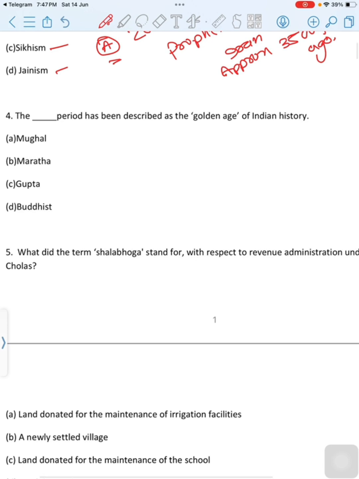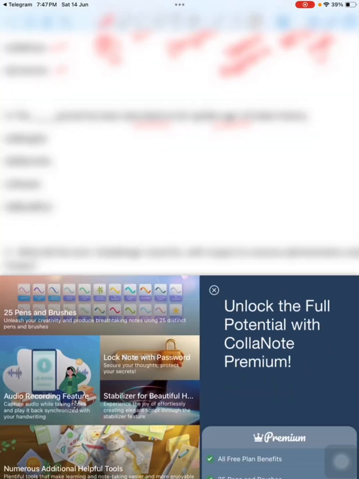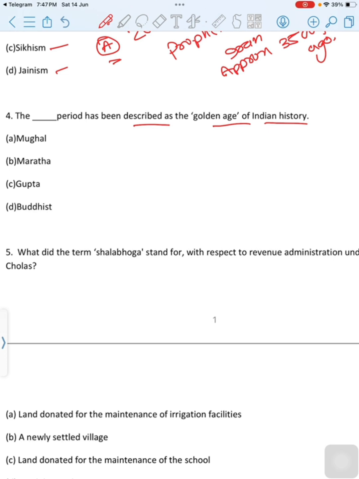The dash period has been described as the golden age of Indian history. First one is Mughal, second option is Maratha, third option is Gupta, last option is Buddhist. Then correct option is option C, Gupta.